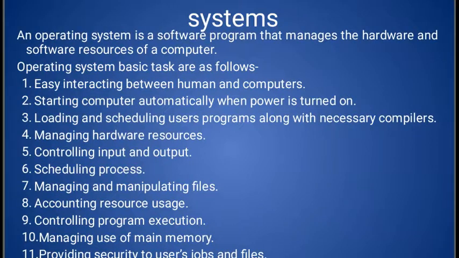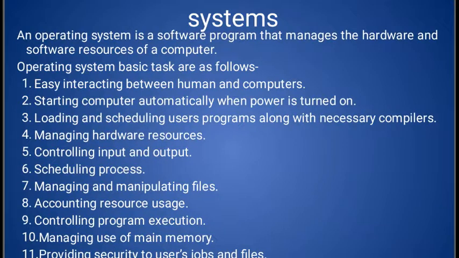Suppose we have a computer and electricity, but the computer cannot work directly. Between machine and electricity, we must have a software, a special software which is called operating system.